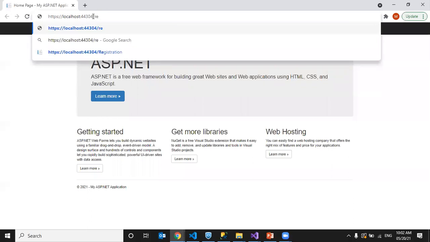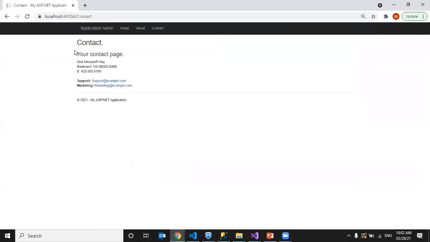I'll go to the registration.aspx page. See, I'm clicking on Google. So it redirected me to the contact page. See, you can see the address in the address bar.